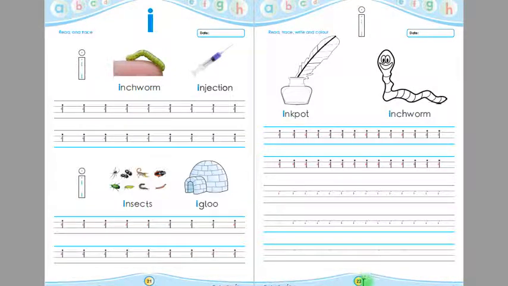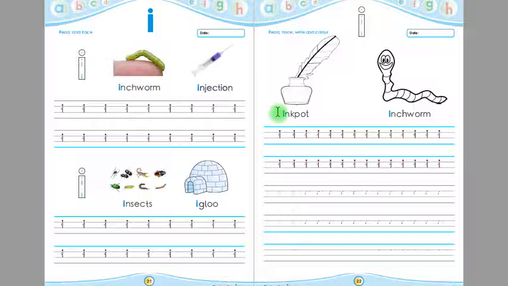And on page number 22, children, this is ink pot and this is inchworm. Listen again, children: ink pot, inchworm, ink pot, inchworm. Children, the beginning sound of ink pot and inchworm is A. Listen again, children. The beginning sound of ink pot and inchworm is A.